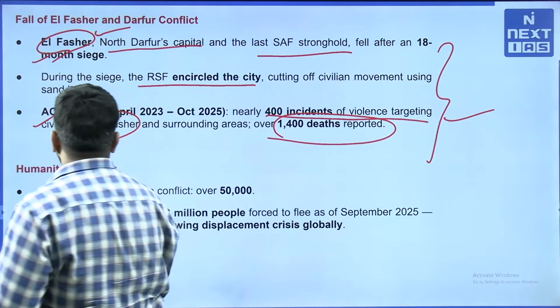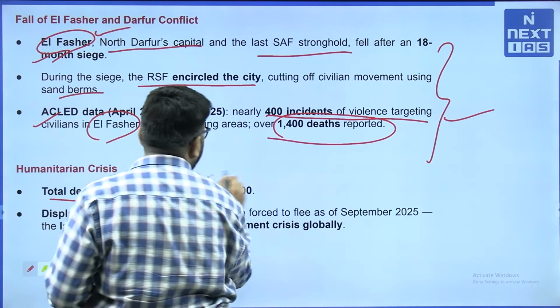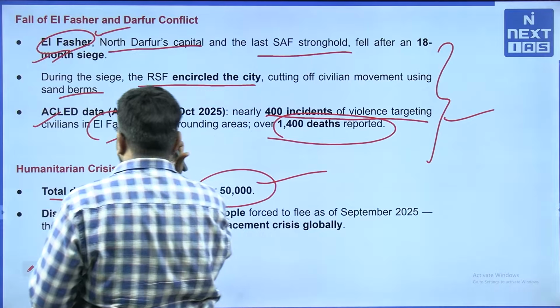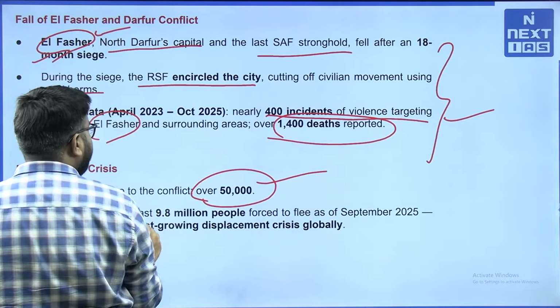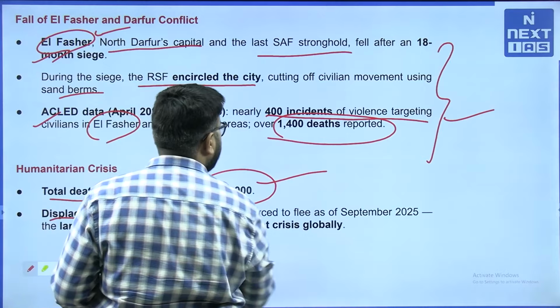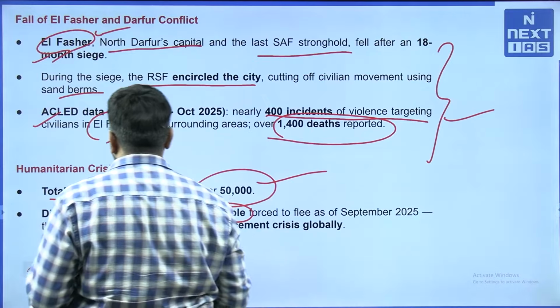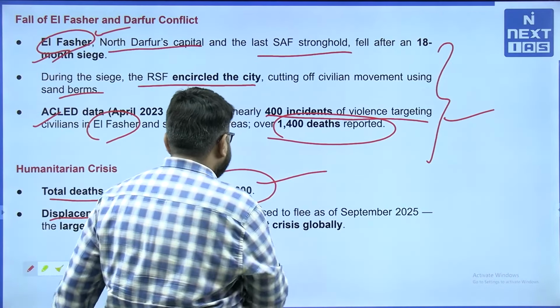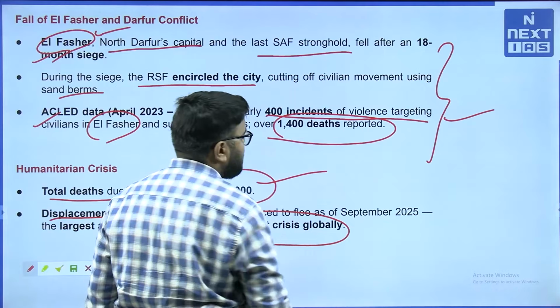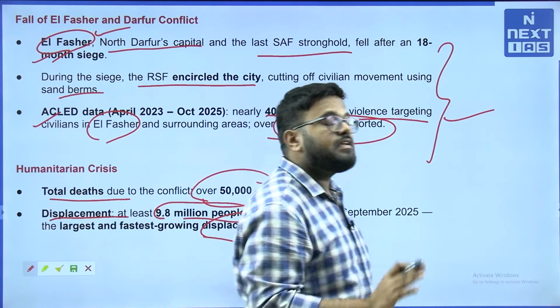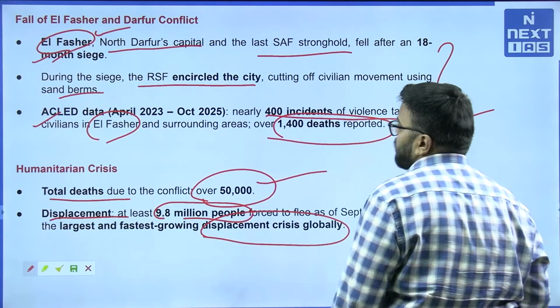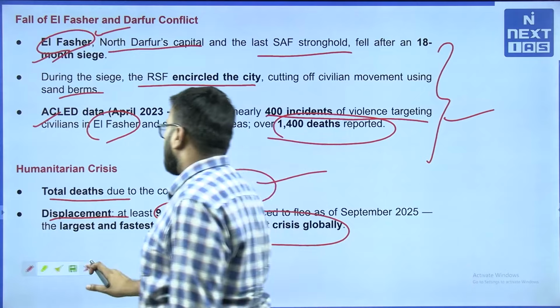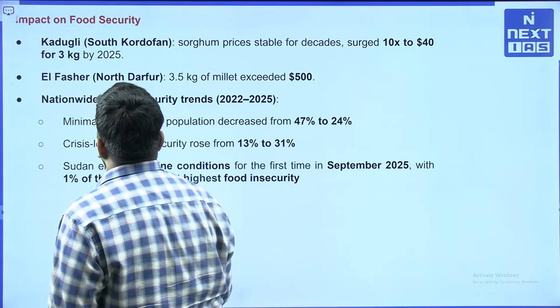Humanitarian total deaths: you can clearly see over 50,000 people have died in the Sudanese civil war. Displacement: at least 9.8 million people were forced to flee as of September 2025, the largest and fastest growing displacement crisis globally. So, this is a humanitarian crisis of epic proportion, and we need to take a look at solving this particular crisis on priority.